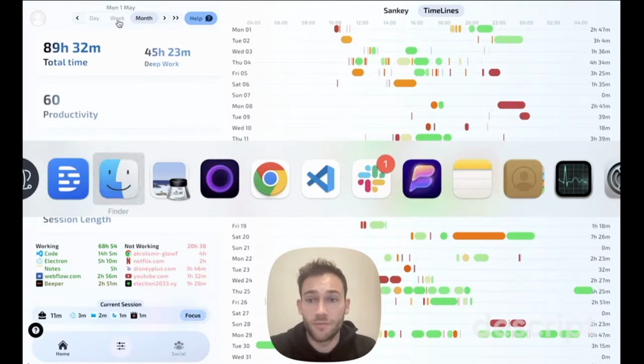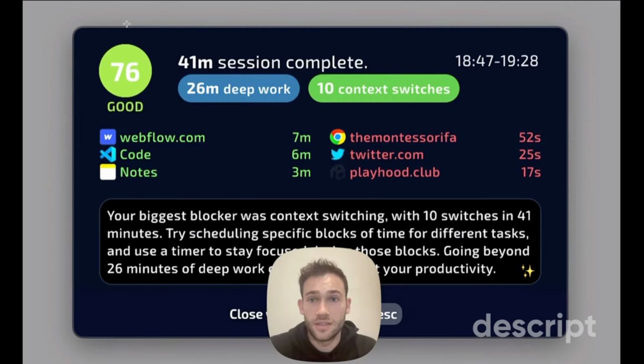But my favorite feature of Magicflow is actually the session coach that we built. This session coach pops up on the top right corner of my screen after every work session that I do, and it tells me how much deep work I've done, how much context switching I've done, and also gives me some AI coaching feedback about how I could have spent that time in that session to be a little more focused and done a bit more deep work.